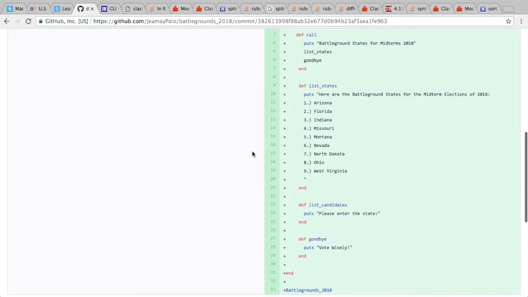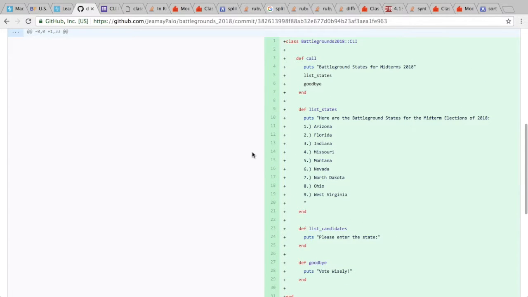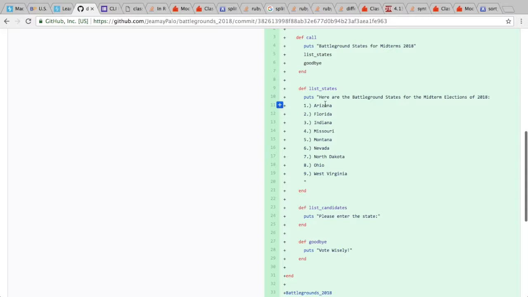I kind of stubbed out the interface, and it looks similar to how my CLI looks now. There's a call method where I would first list the states, and then here I just put goodbye. So I was just drafting, and then I wanted something to look like this, where here are the Battleground states.